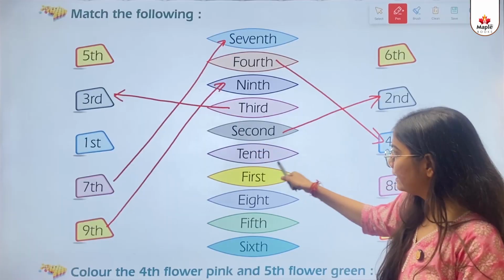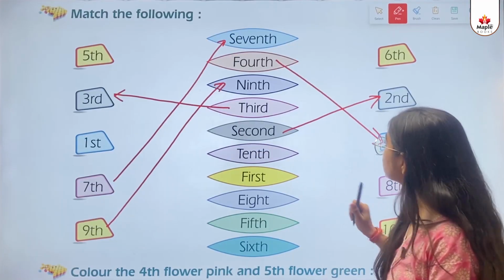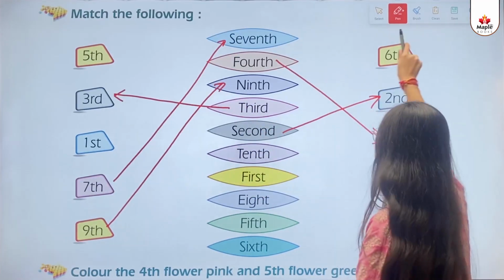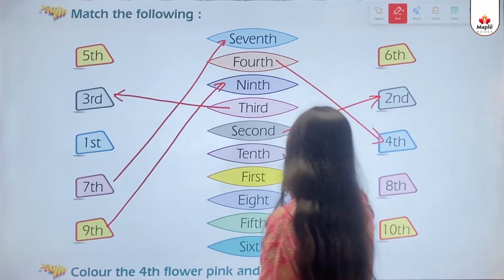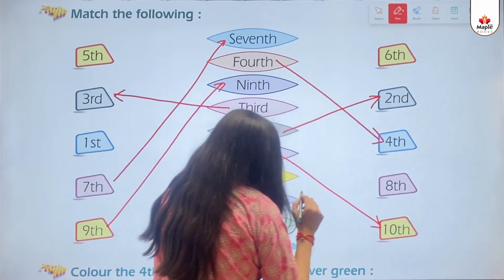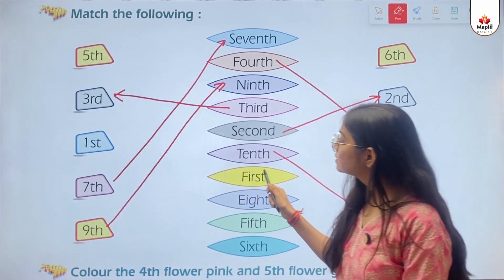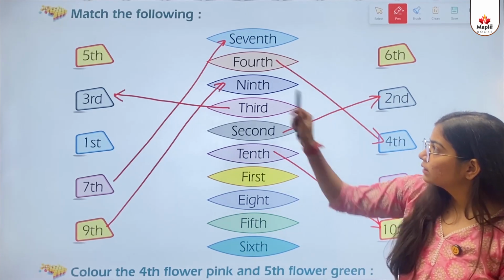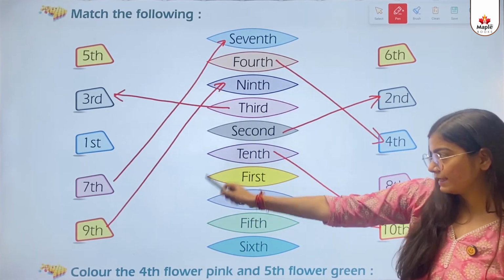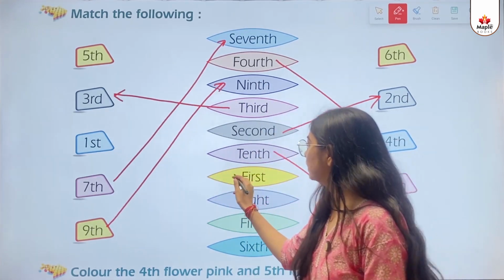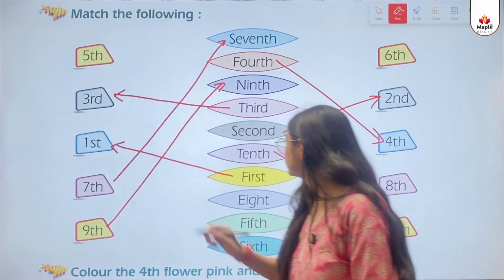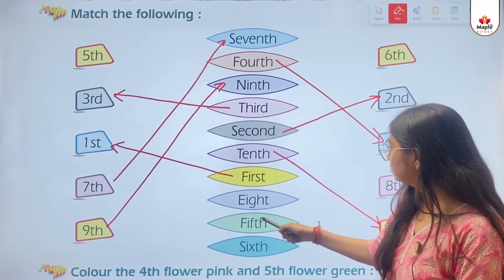Then 10th. Where is 10th? Is this here? No. Is this here? Yes. So we will match with this. Then first. Where is first written? Is this in the first one? Yes. This is the first one. Then 8.